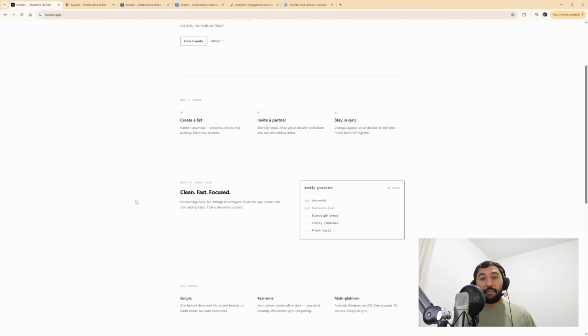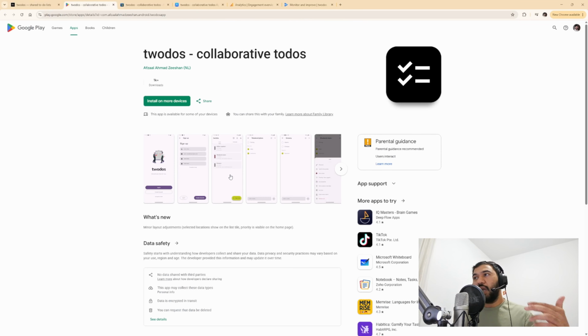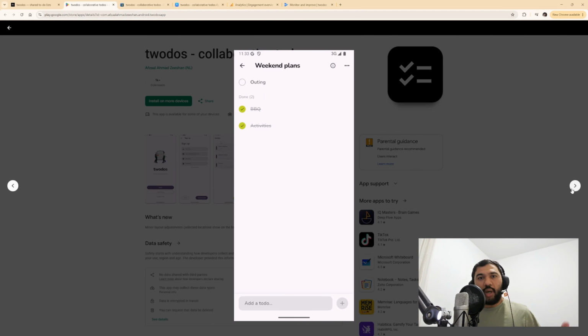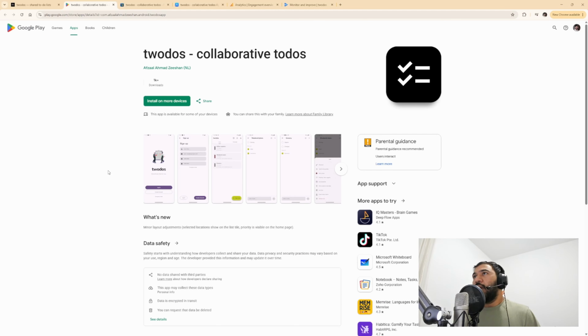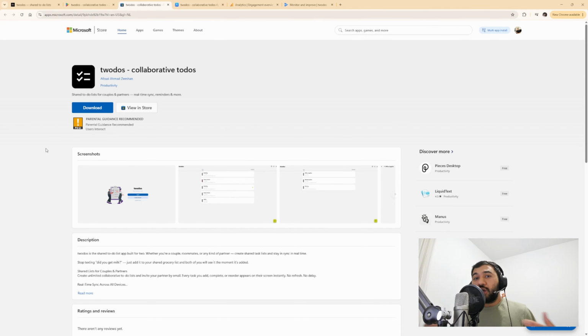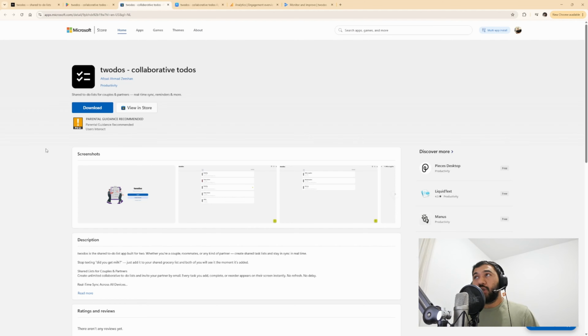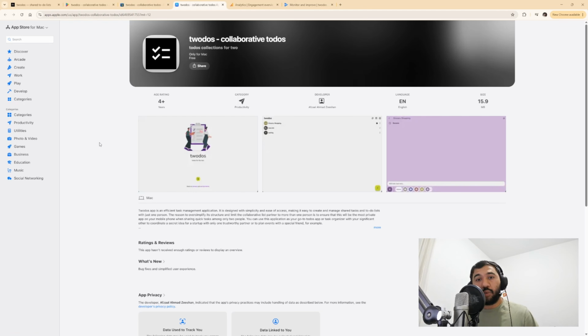So what I did was I created an application called Todos. It has a very simple interface, and you just create the list items, like, okay, what do I need to do? And then both of you can add all the items and records there. It was supposed to be available cross-platform. I was only able to get it approved on Android, Windows, and on Apple it was only supported for macOS. It was running for about a year, because I did not do any marketing. I did not even share it with friends or anybody.